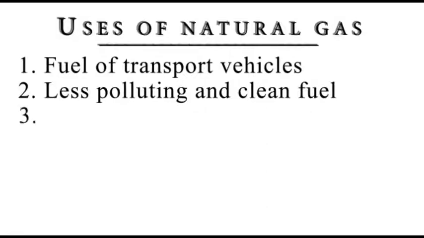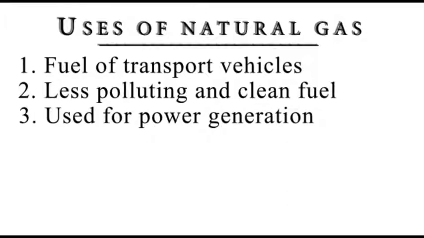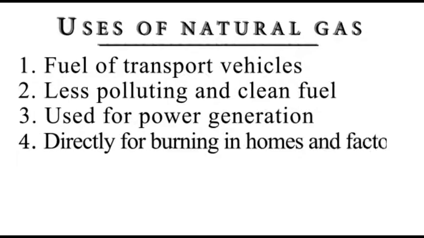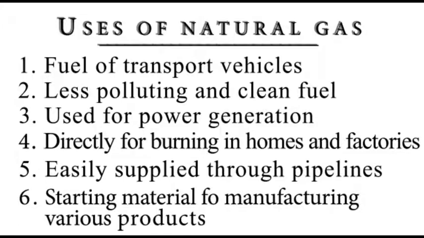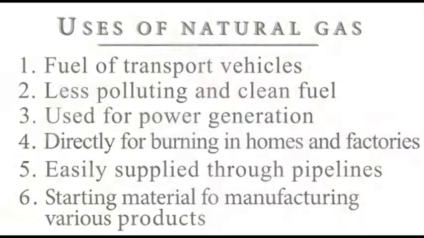Next use, it is used for power generation. Next use, it can be directly used in houses and factories for burning. And it can easily be transported through pipelines. Another important use, it is the starting material for many product synthesis.